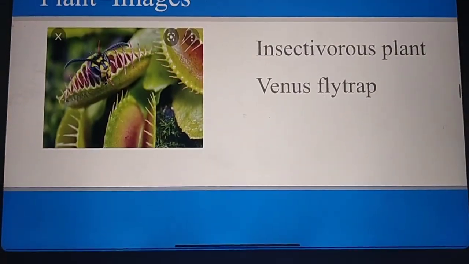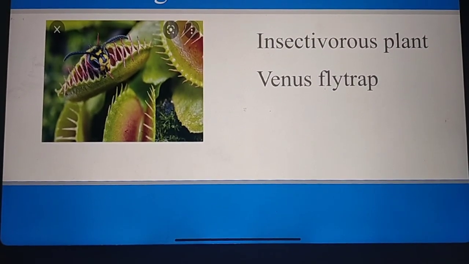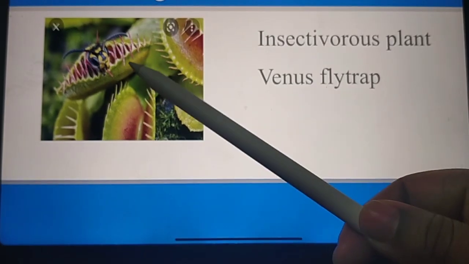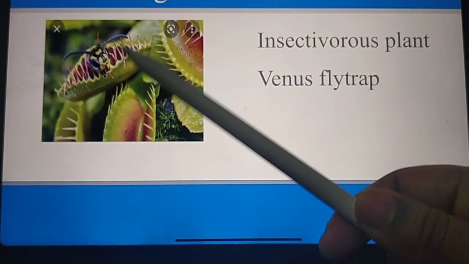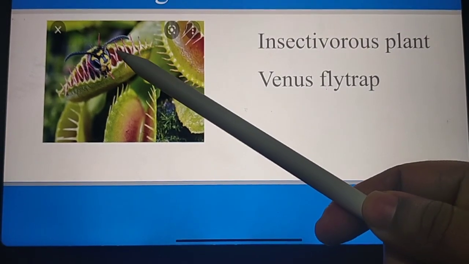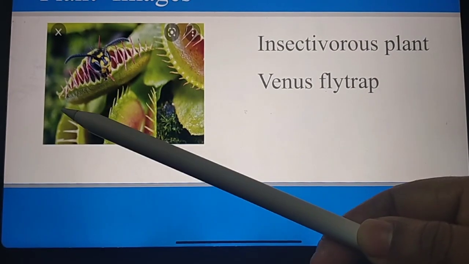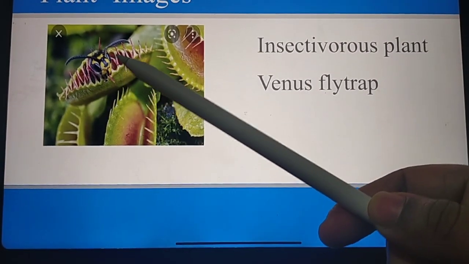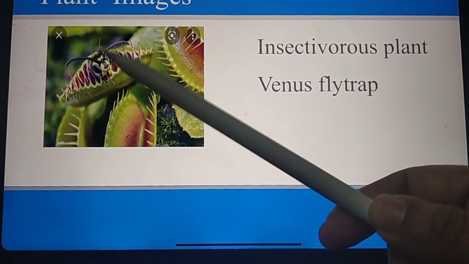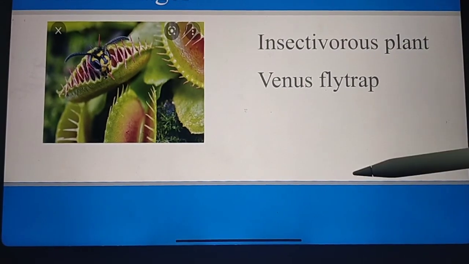This is an interesting thing. This is an insectivorous plant. The best example is the Venus flytrap. See, there are hair-like structures on the lids of these leaves. When an insect touches these hair-like structures, the leaves shut like a box. The poor insect gets trapped and eaten by the Venus flytrap. Since they eat insects, they are called insectivorous plants.